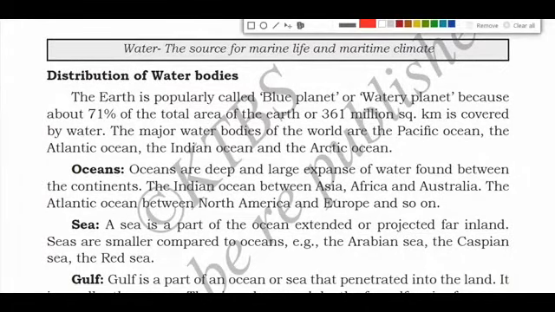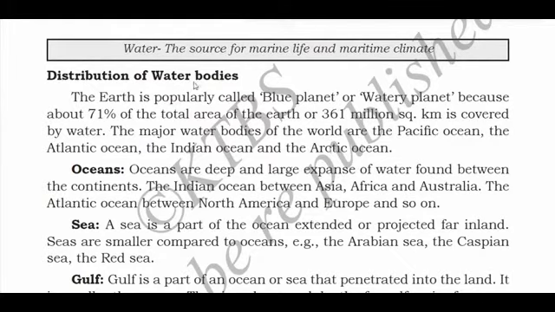As you all know, water is very important for us. Without water, living organisms cannot survive. Even the plants need water. Without water, the plants cannot survive, right? Because they need water for making food by the process of photosynthesis. So what is water? The source for marine life and maritime climate. This was the definition given in your textbook for water.